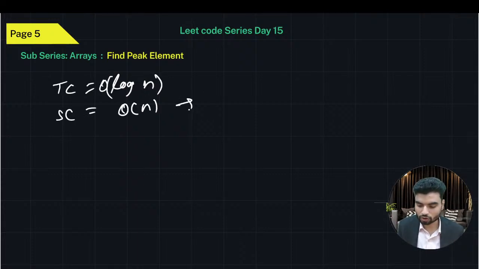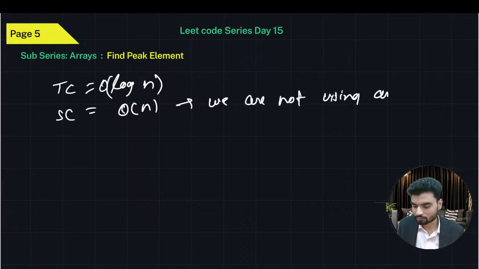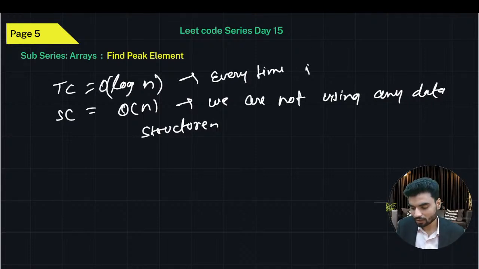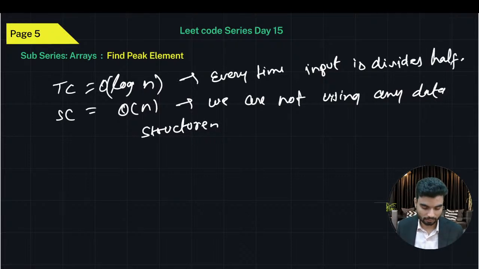Why? Because we are not using any extra data structure. Not even defining any extra array. And why is it log n? Because every time the input is divided by half, because everything depends on the mid.